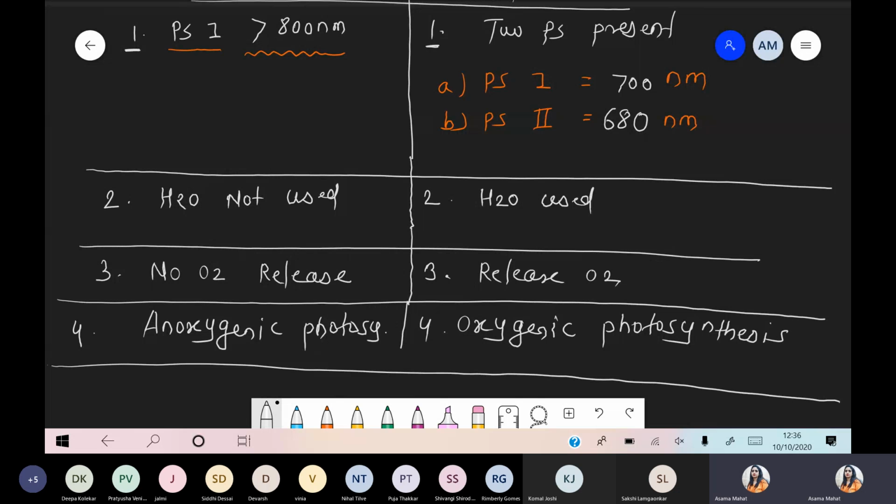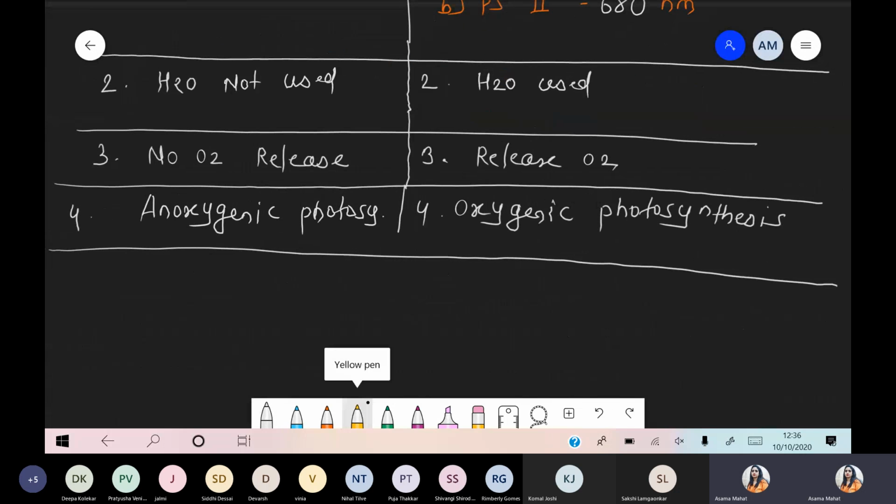Got it? So this point is clear. If water is not used, how does the photosynthesis take place, as water is a major requirement for the bacteria? Pratyusha, basically what is the use of the water? Water acts as an electron and hydrogen donor. So हम ये point लिख लेते हैं. अच्छा question पूछा आपने. So fifth one, we are talking about water. Why is water used? Because water is an electron and proton donor.